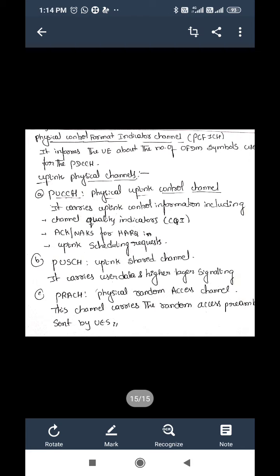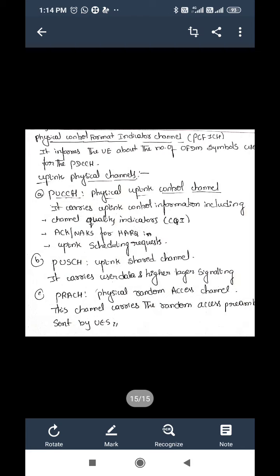It carries uplink control information including channel quality indicator, acknowledgement and negative acknowledgements for HARQ, that is hybrid ARQ, and uplink scheduling requests. PUSCH, physical uplink shared channel, carries user data and higher layer signaling. PRACH, physical random access channel, carries the random access preamble sent by UVs.